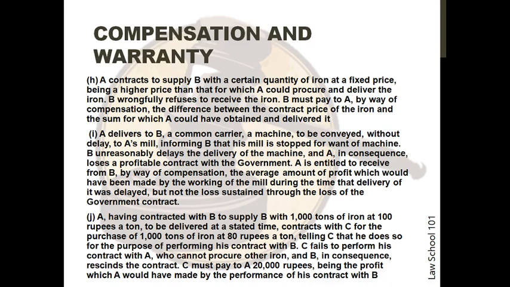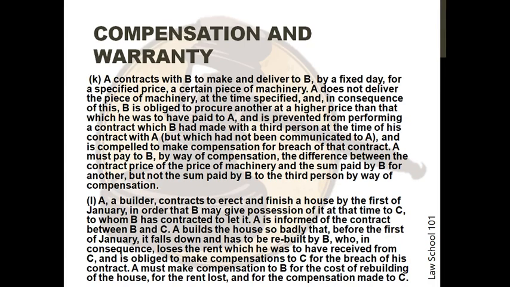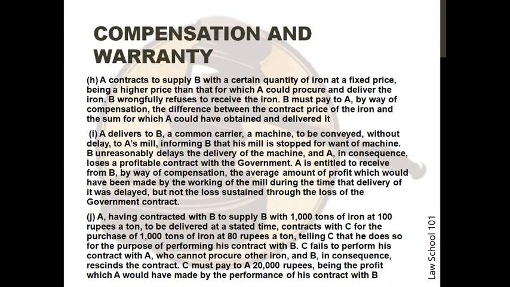The 10th situation is A, having contracted with B to supply B with 1000 tons of iron at 100 rupees per ton to be delivered at a stated time, contracts with C for the purchase of 1000 tons of iron at 80 rupees a ton, telling C that he does so for the purpose of performing his contract with B. C fails to perform his contract with A, who cannot procure other iron, and B, in consequence, rescinds the contract. C must pay to A 20,000 rupees, being the profit which A would have made by the performance of his